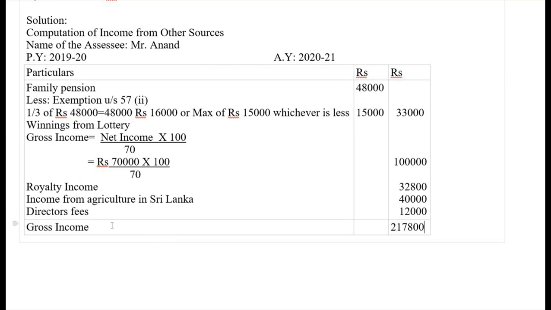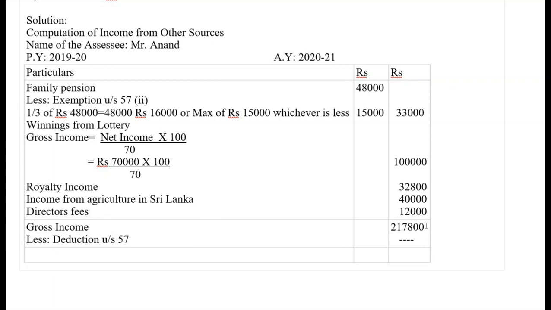From this, there are no deductions here. Less expenses, or we can call them deductions under section 57. There are no such deductions. So income from other sources, or taxable income from other sources, will be 2,17,800. This is how we need to compute the income from other sources.